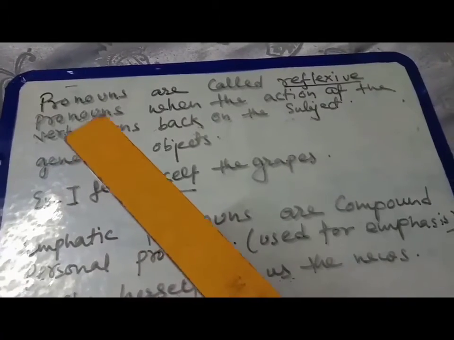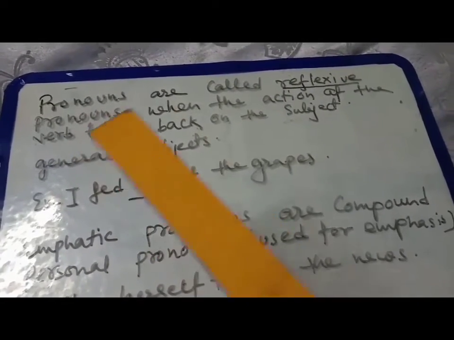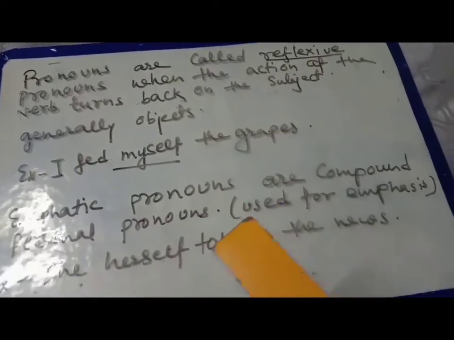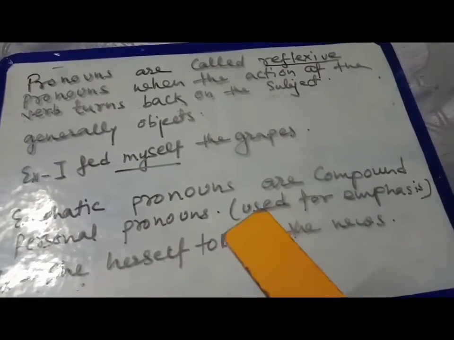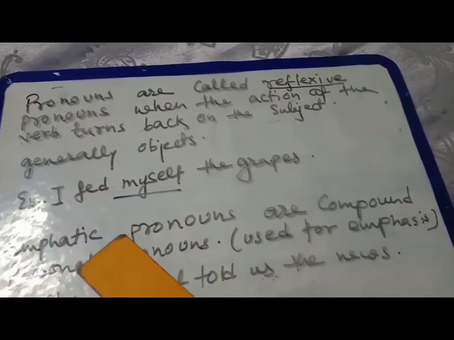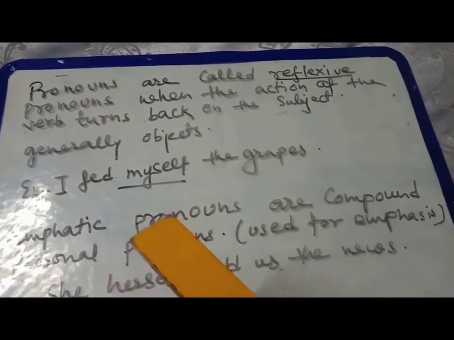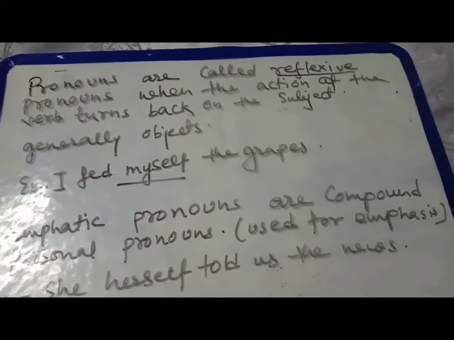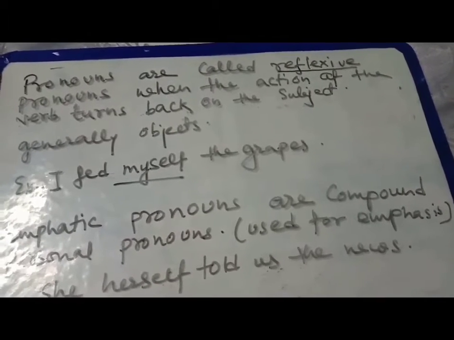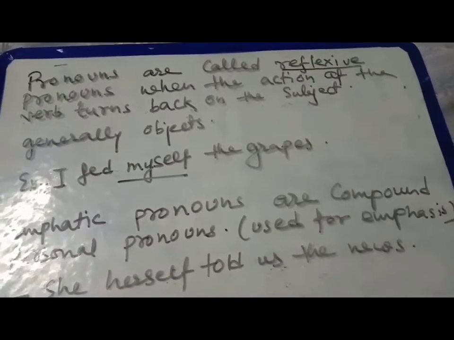Here you can see that I have written reflexive pronoun and emphatic pronoun. Generally, when you practice these pronouns together, at first you will have some confusion.